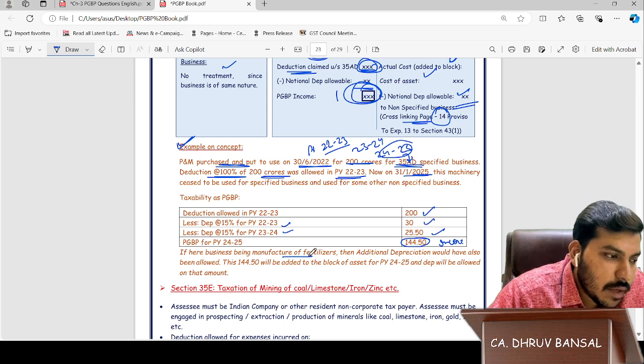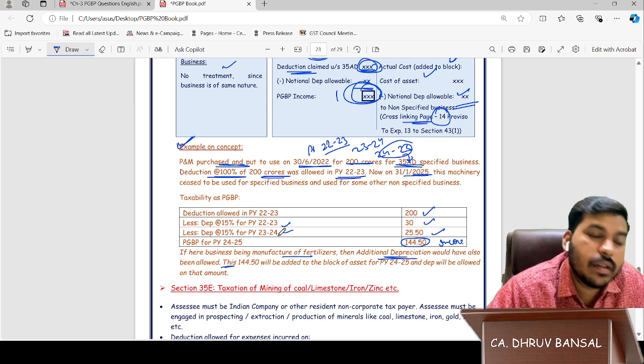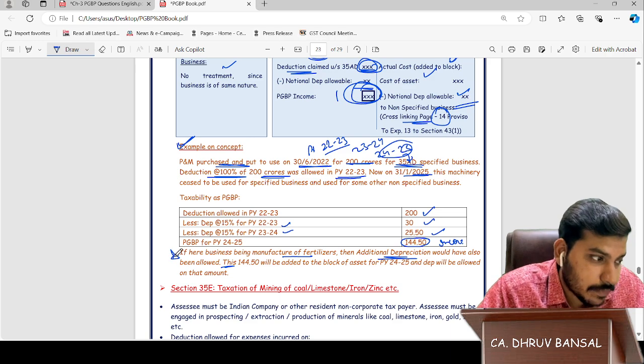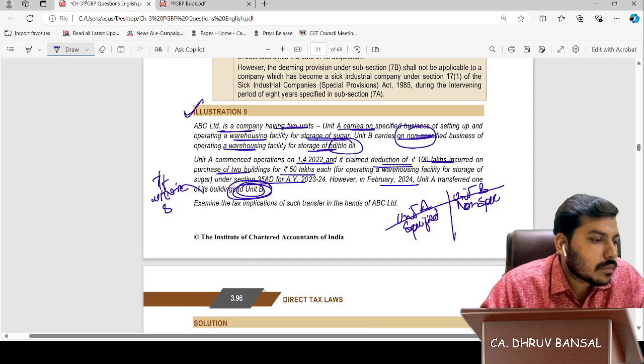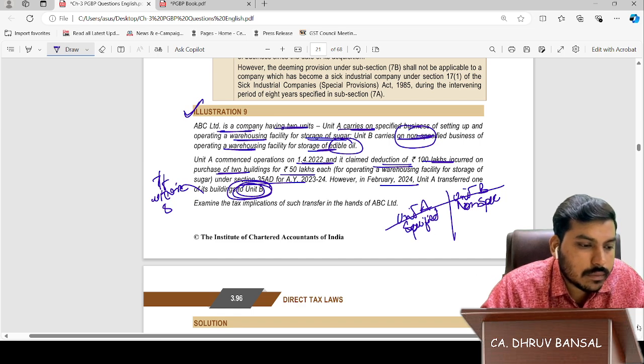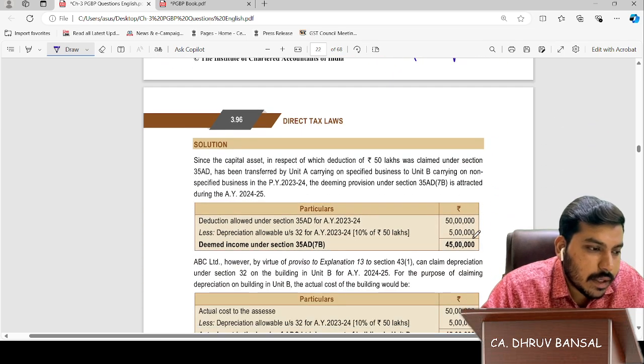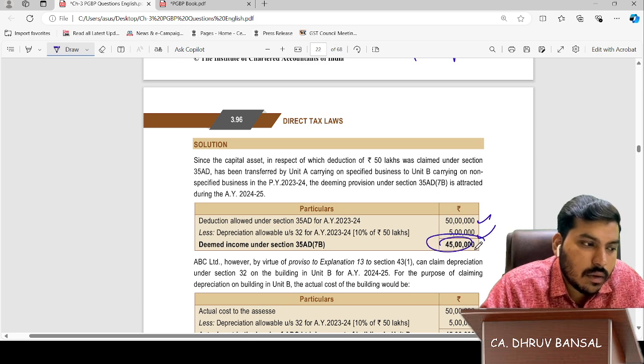If it is a business of manufacturing, then additional depreciation can also be there. Mind it, important. Here also, let's see this question. Same deduction, depreciation allowed 45 lakhs, income under PGBP.